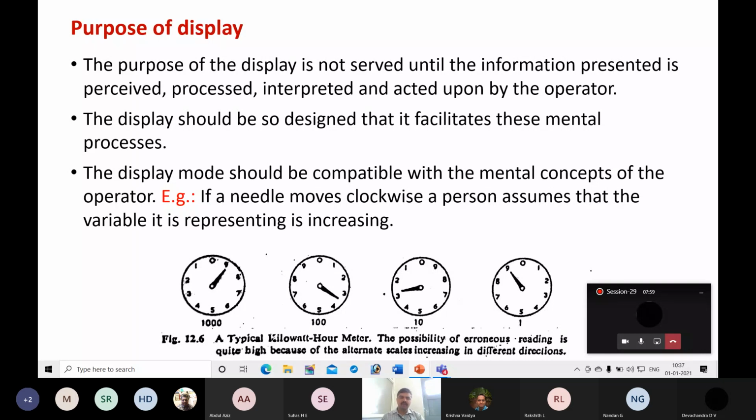If you want to know the actual value displayed by this kilowatt hour meter, you have to read all four displays, and then you get the total value. Because of this improper arrangement, in two displays the numbers are written in clockwise direction and in two displays anti-clockwise. This will lead to confusion among the users of this instrument.